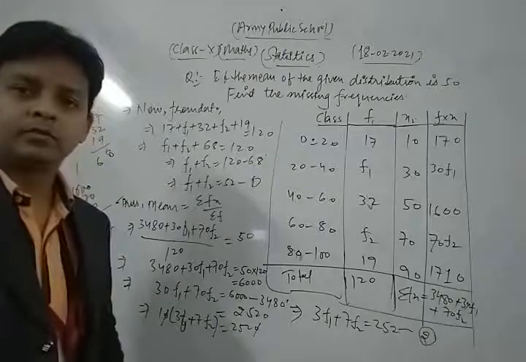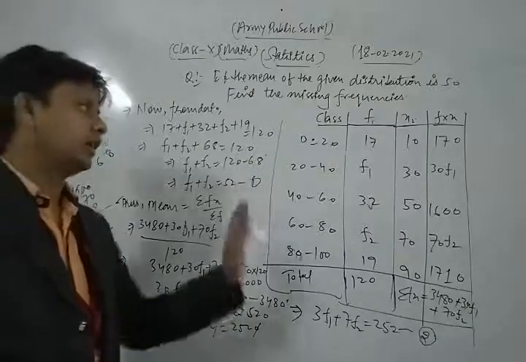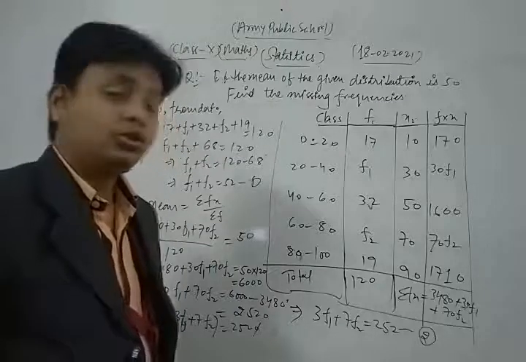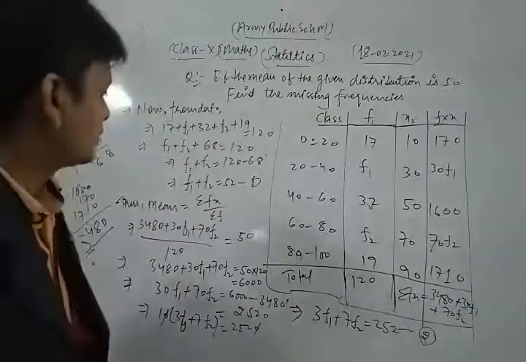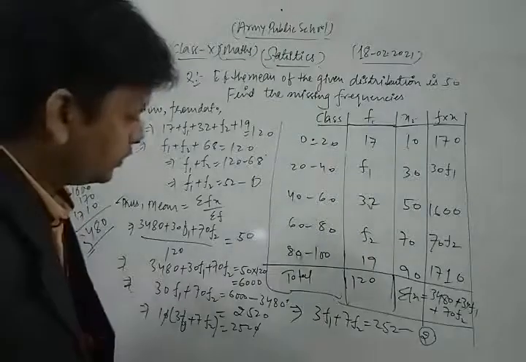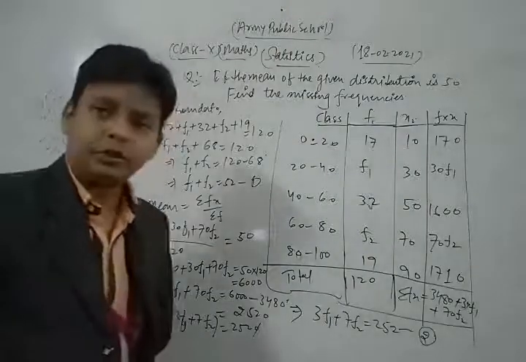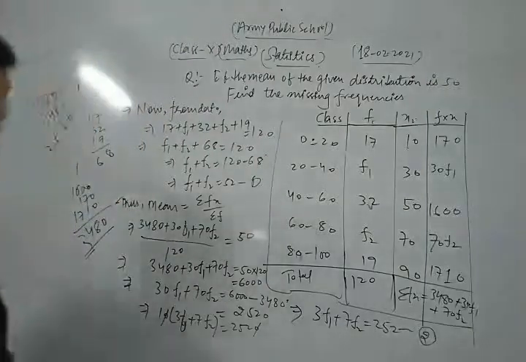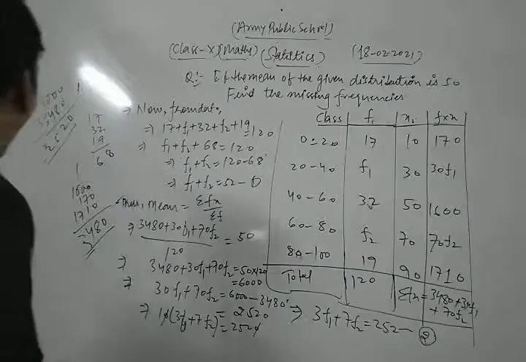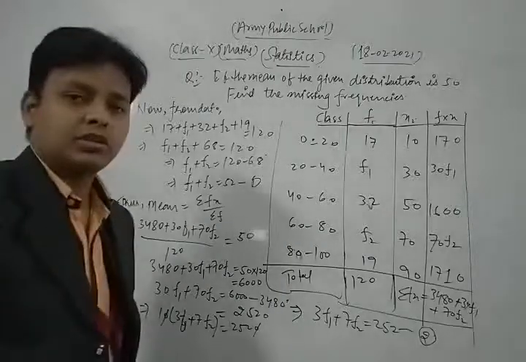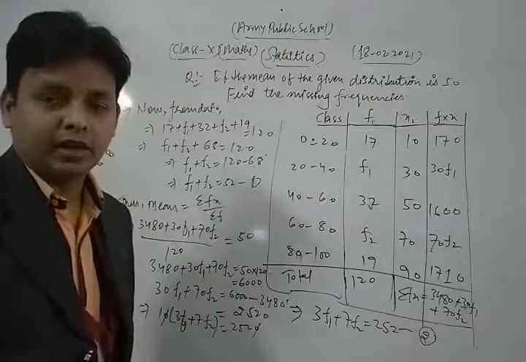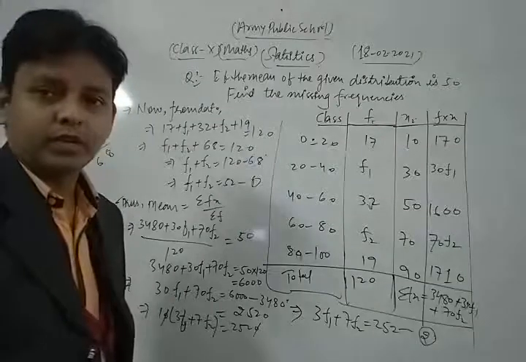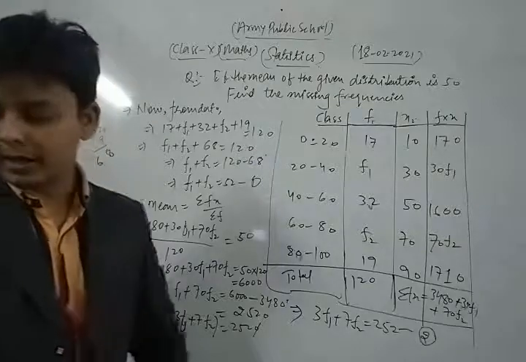Thus, dear students, for that question we form two equations. First one is f1 plus f2 is equal to 52. Second one is 3 f1 plus 7 f2 is equal to 252. Now both the equations are linear in terms of f, so we solve them. Solving equations 1 and 2, we find the values of f1 and f2. Let's see, dear students.